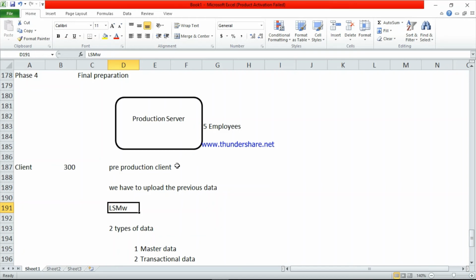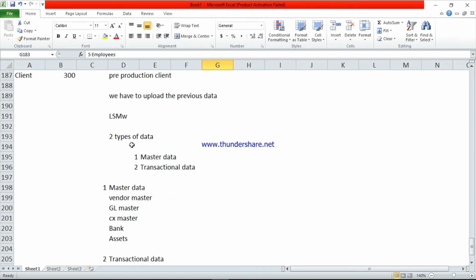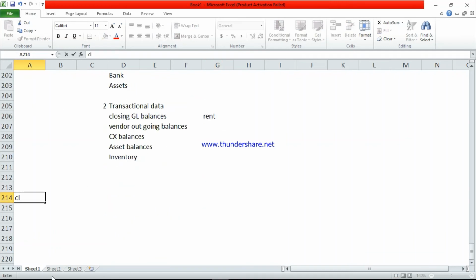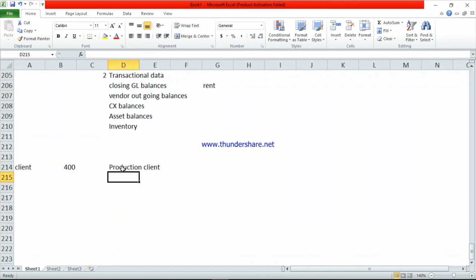In this client, out of around 5 employees, around 3 employees will work only on uploading. This is a very important stage, uploading the data. After uploading there is one more client. Suppose the client is 400, the production client. Suppose 3 employees are working on the pre-production client, then 2 employees the company will assign for the production client.